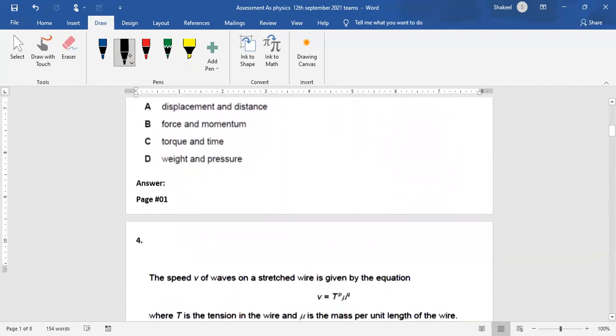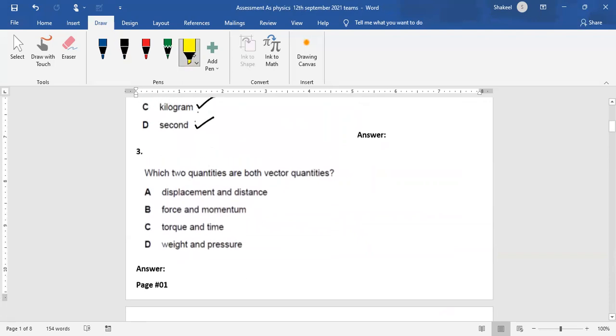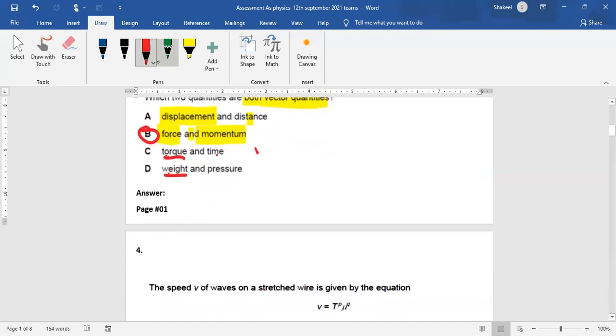Moving on to the third one: which two quantities are both vectors? Displacement is a vector, but distance is a scalar. Force and momentum are both vectors, so we will lock this answer. Our answer is B. In C, torque is a vector but time is a scalar. And in D, weight is a vector but pressure is a scalar. Okay, let's move forward.